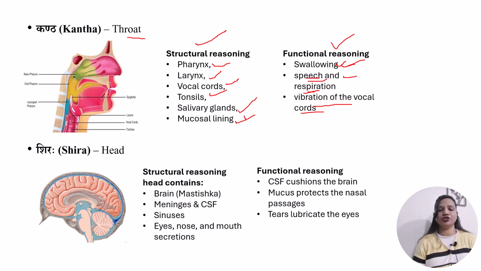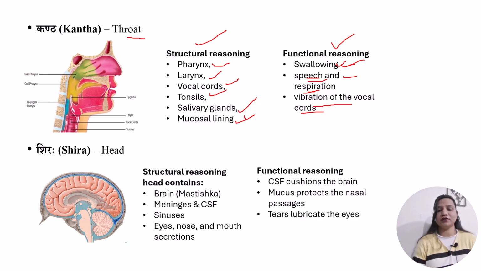Next one is Shira. Shira means head. So in the head region also, we can understand that the head is an important Kapha Sthan, because the anatomy, physiology and the protective mechanism of the head region are also Kapha dominant. Again, there will be two reasonings: first is structural reasoning and second is functional reasoning.